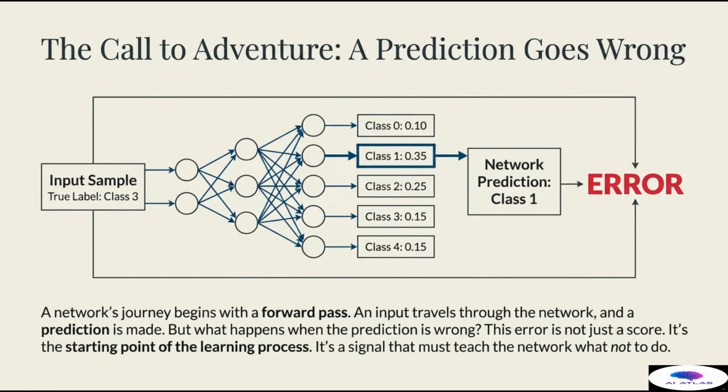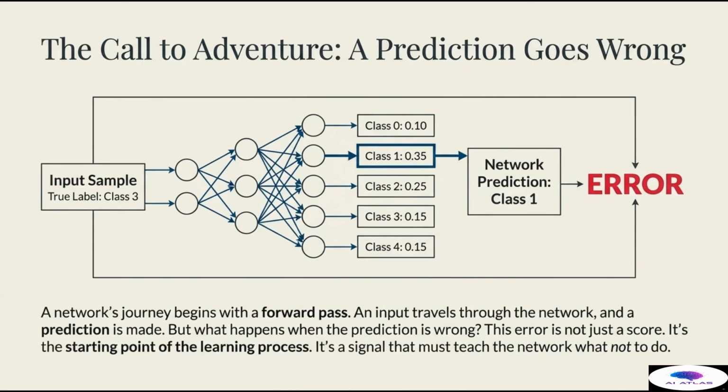A network's learning process always begins with the call to adventure. A prediction goes wrong. First, an input sample travels through the network from left to right in a forward pass. Each layer performs its weighted sum and nonlinear activation, and the information flows until it reaches the output layer. The output layer then produces a set of scores, in this case, a probability distribution for 5 different classes. In our example, the true label for the input sample is class 3. However, the network's raw outputs assign the highest probability, 0.35, to class 1. The network therefore makes the incorrect prediction, class 1.